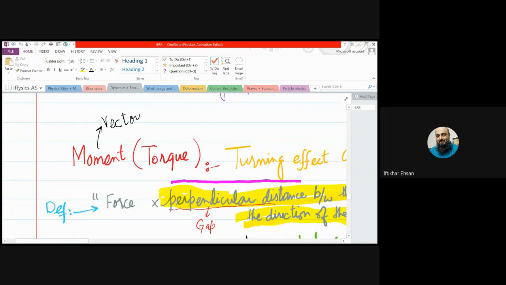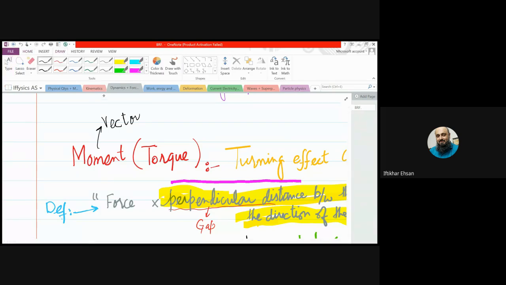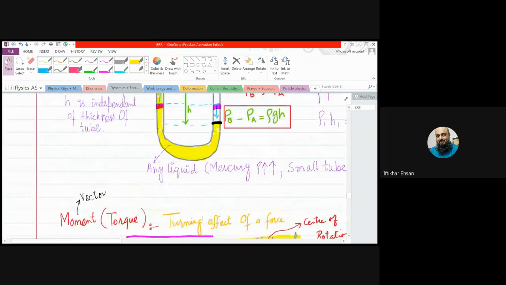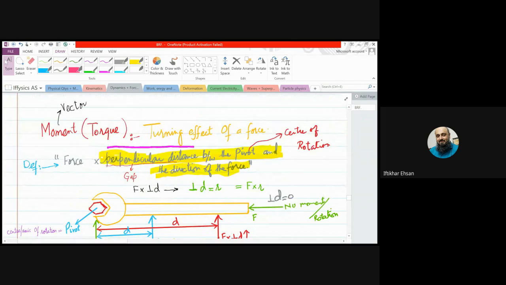Okay, beta, today we are starting movement. Movement is also known as torque, and both mean turning. Movement and torque both are the same terms, and both mean turning. Scientifically, the movement is the turning effect of a force.